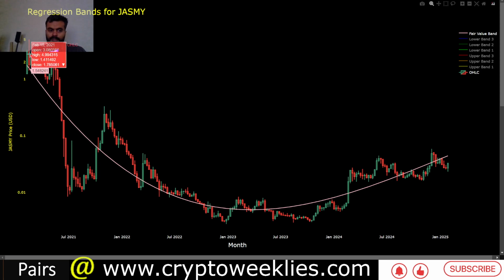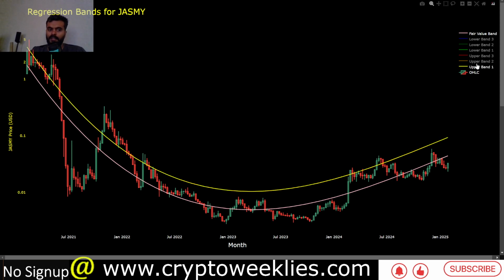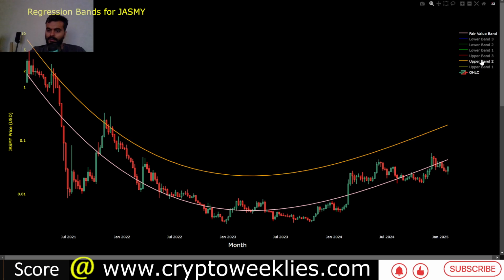If we look at the bull market years for Jasmy, again in 2021, this token was launched during the bullish phase. You can see that one standard deviation residuals applied to the fair value again are typical in a bull market. That valuation for Jasmy is roughly at around 9.3 cents, so about 3x from the current level. That's the one standard deviation support. The two standard deviation, not support but a ceiling, is at around 19.6 cents. So roughly speaking, a 20 cent Jasmy could be a peak for Jasmy if it were to peak now.